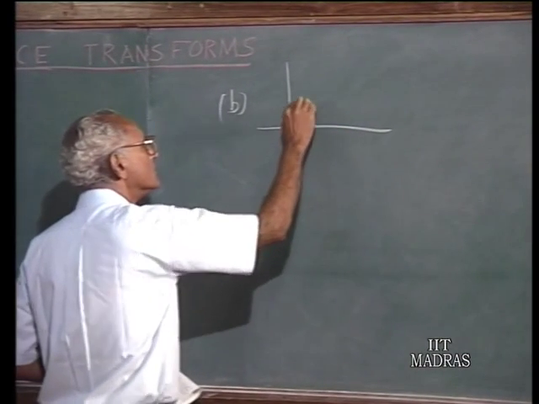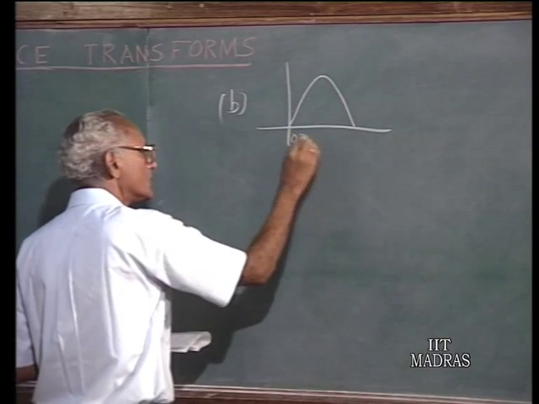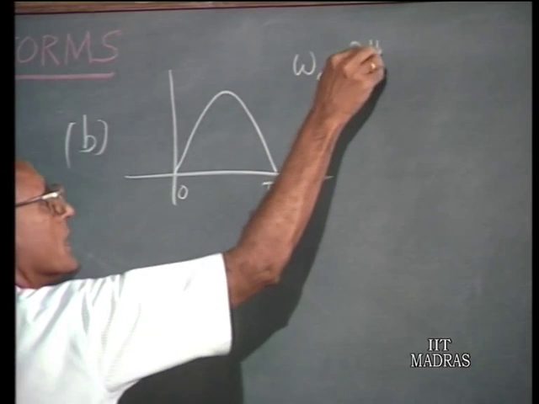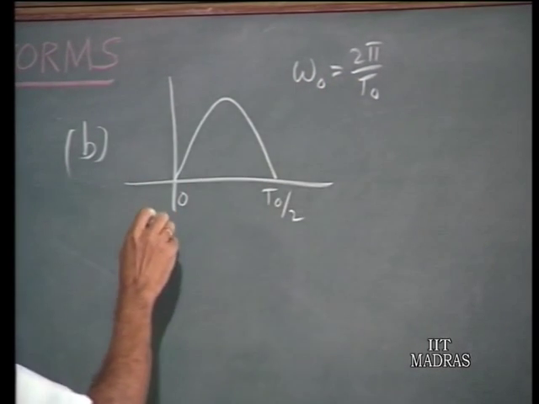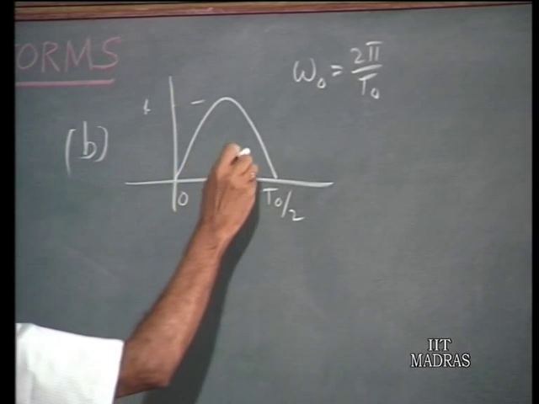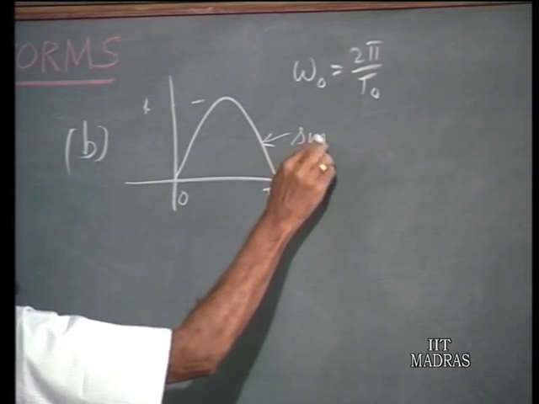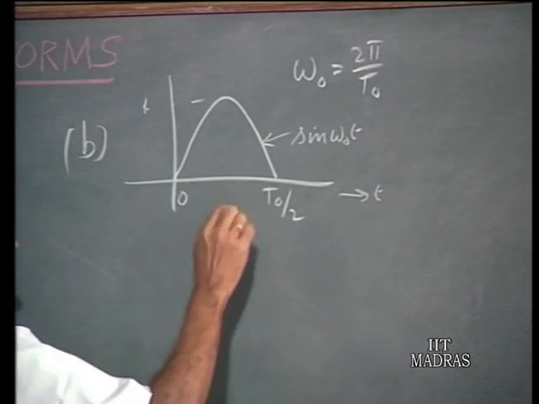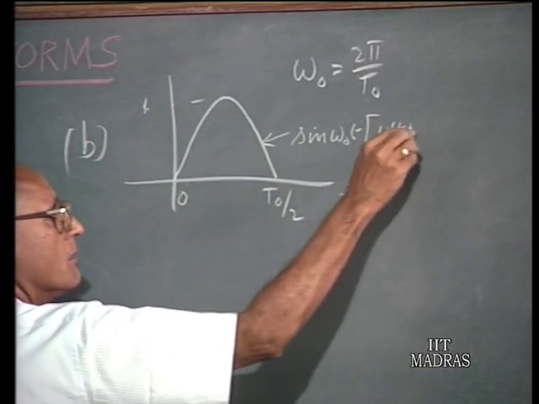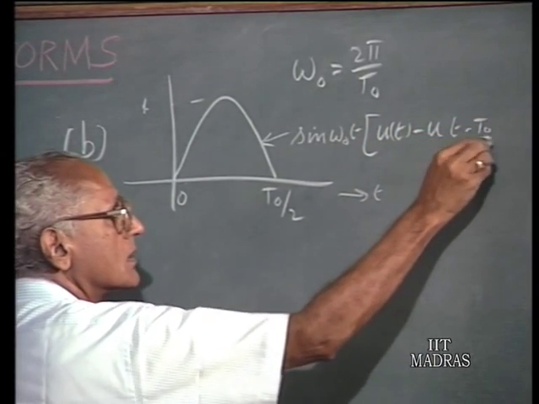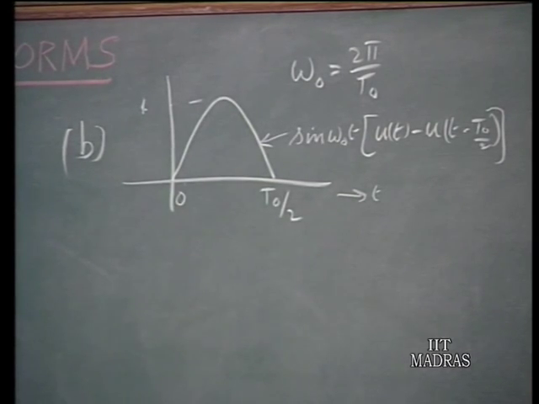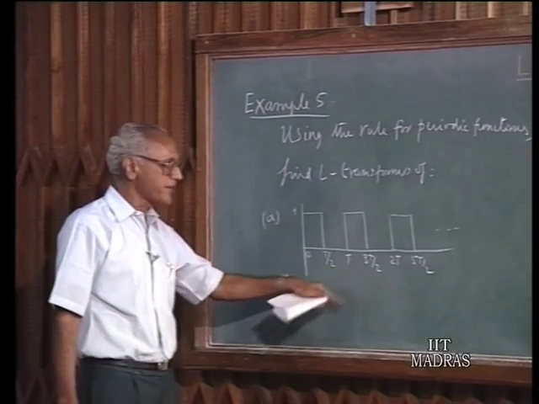a single pulse of a sinusoid from 0 to T naught upon 2, where omega naught equals 2 pi upon T naught. So, suppose this is 1, this is sin omega naught t in the interval from 0 to T naught upon 2. So, I can write this as u(t) minus u(t minus T naught upon 2). This is something which we already discussed earlier, but we would like to arrive at the result in a different fashion. Now, take this. We have a pulse train here.